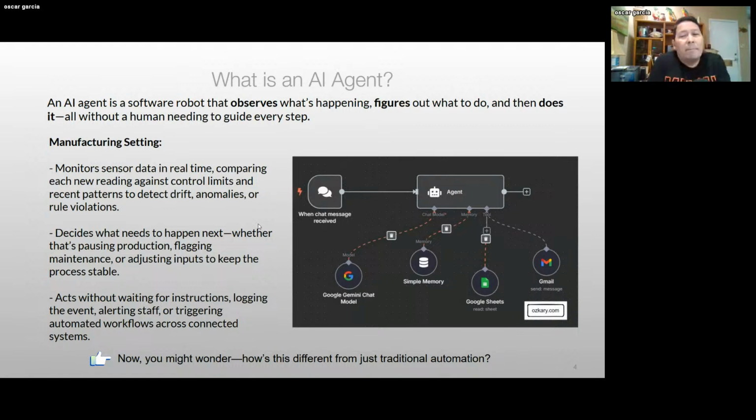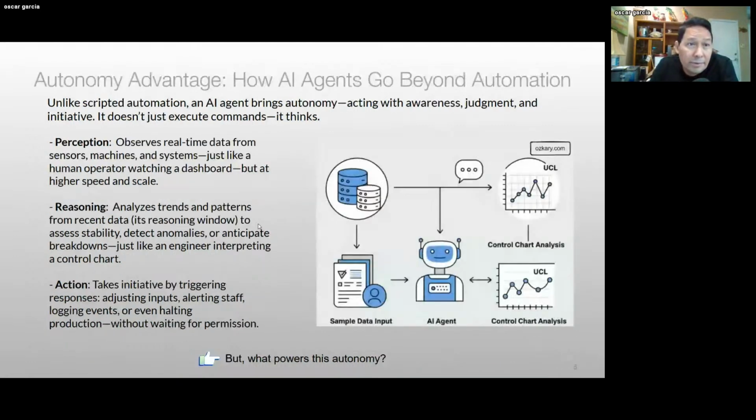So basically, what makes it different is the concept of autonomy. Compared to a traditional automation process where we connect links and say, if it is this condition, do this step, and so on, in this case we provide the specifications for the agent to be aware of what it needs to do, to judge and understand what it needs to do, and then take an action.